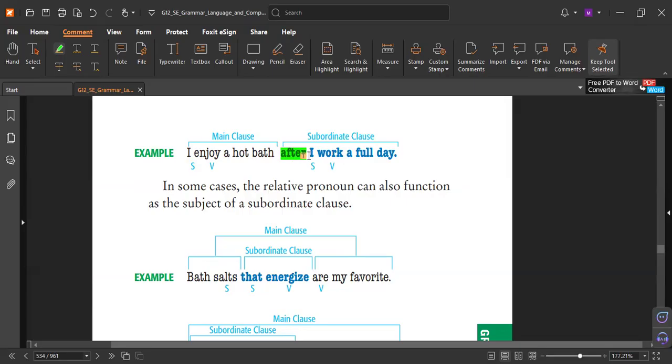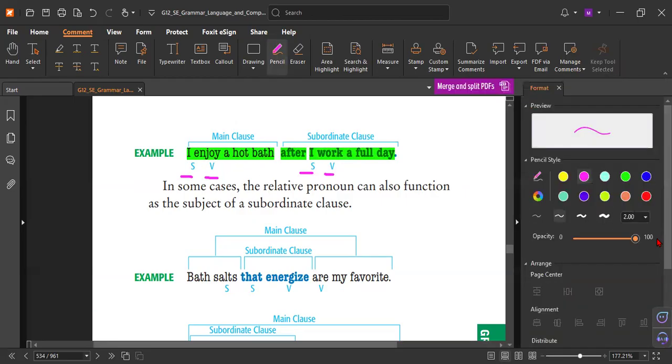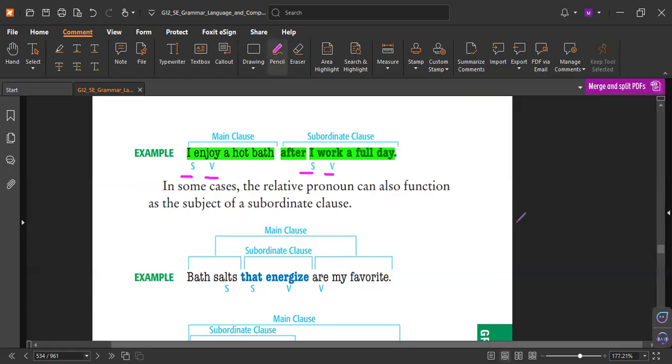Now, what is the job or the function of this conjunction? To connect the two clauses. And the clause means the sentence. It has subject, verb, subject, verb. Yes or no, my dear friend? That's it. Yes. If we take this clause with the conjunction, we call it the subordinate clause. If we take the other one, it's called the main clause.